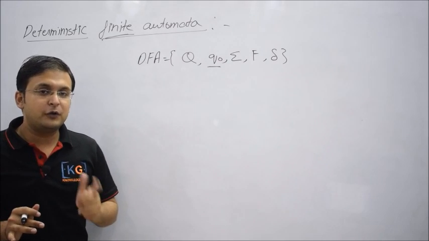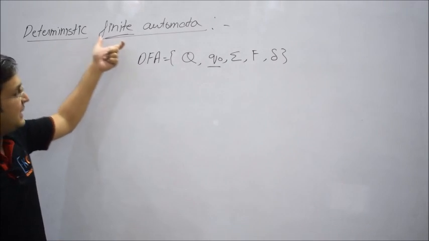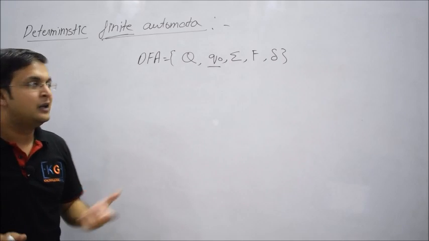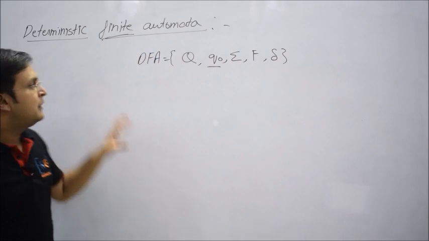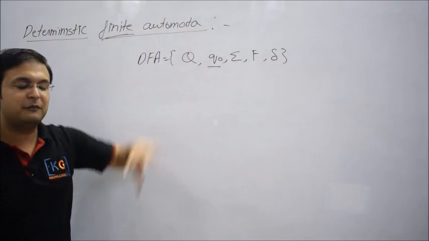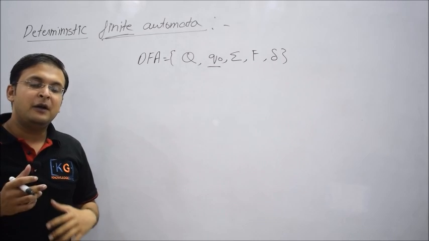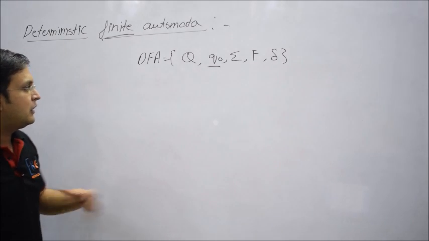I also want to explain why you call this deterministic and finite. What do you mean by this? Because automata means nothing but a machine, but you called it a deterministic finite machine or deterministic finite automata. What do I actually mean by it? Okay, let me quote an example.